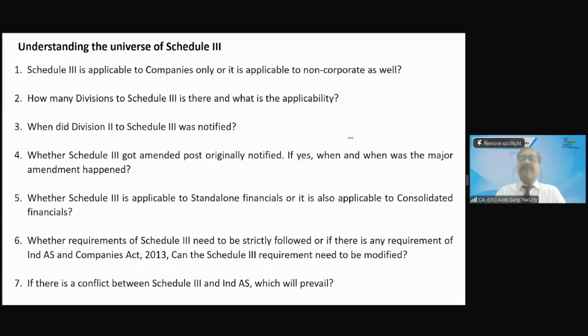So Khalid, Division 2 to Schedule 3, or let's forget about Division 2, let's talk about Schedule 3, all the divisions. Schedule 3 is under the Companies Act, and the Companies Act is applicable to corporate entities or non-corporate also? Whether on a partnership firm the Companies Act is applicable? Answer is no. The Companies Act is applicable to companies only, and hence Schedule 3 is applicable to companies only. It is not applicable to non-corporate.